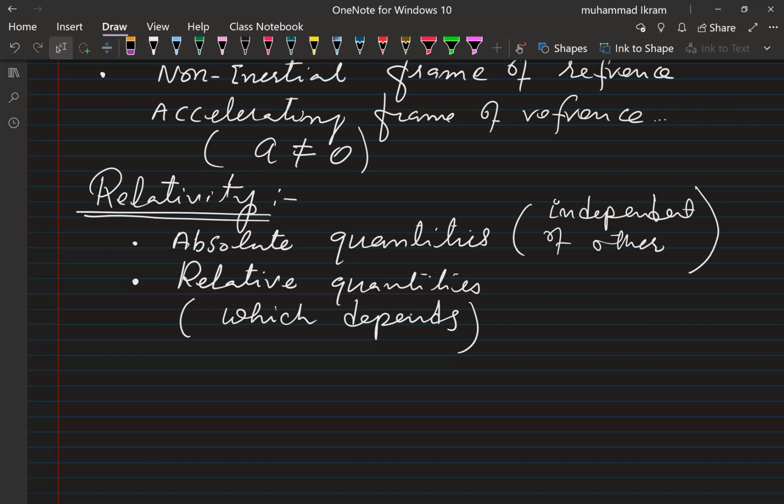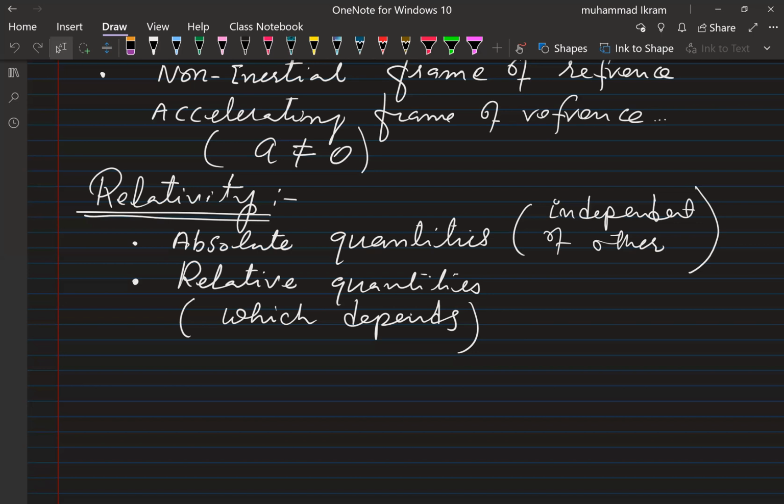Time stretches for a particle or a body which is moving nearly at the speed of light, and the time stretches enough that it can allow a future astronaut to access the stars and beyond. So that is how relativity is in fact.